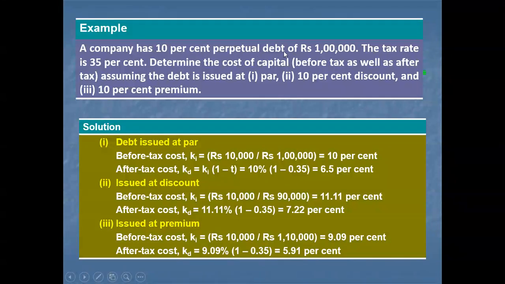the company has 10% perpetual debt of 1 lakh, meaning the interest is 10%, that is 10,000, 10,000, 10,000. But here, issued at par it is 1 lakh, issued at a 10% discount it is 90,000, issued at a premium it is 1 lakh 10,000. And before tax, this much, and after tax, because 35% is the tax amount, this much. This is the way we need to calculate the cost of debt before tax and after tax.